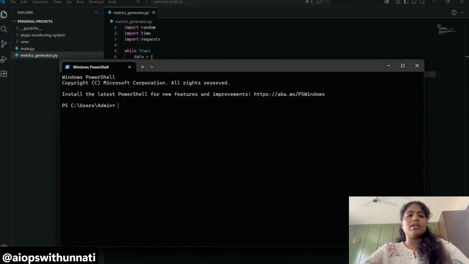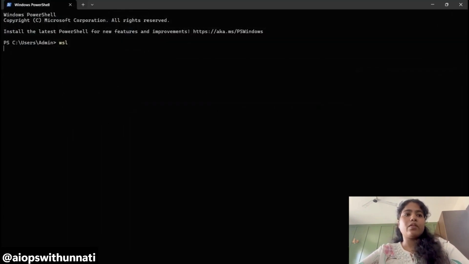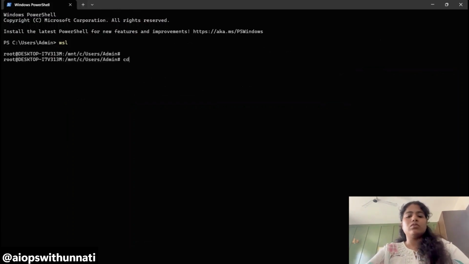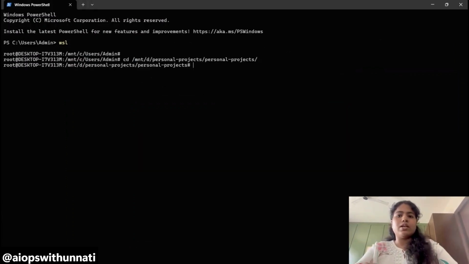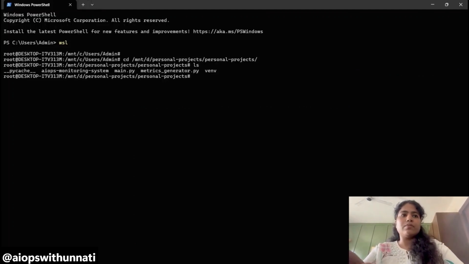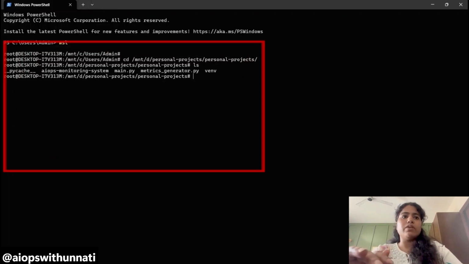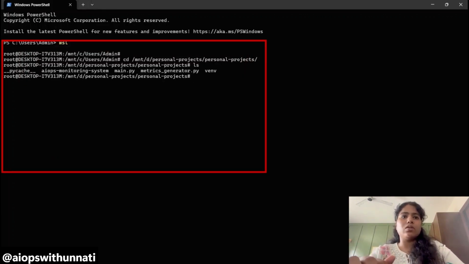So I am on the WSL. I first go to the WSL and hit enter. It is PowerShell right now. Okay, it's loading. Now I will go to the project location, cd /mnt/d, and my project is present in personal projects. I will add personal projects, and one more time personal projects, and I am at this location. I will do ls. Here you can see two files are present. One is main.py, another is metric generator.py.